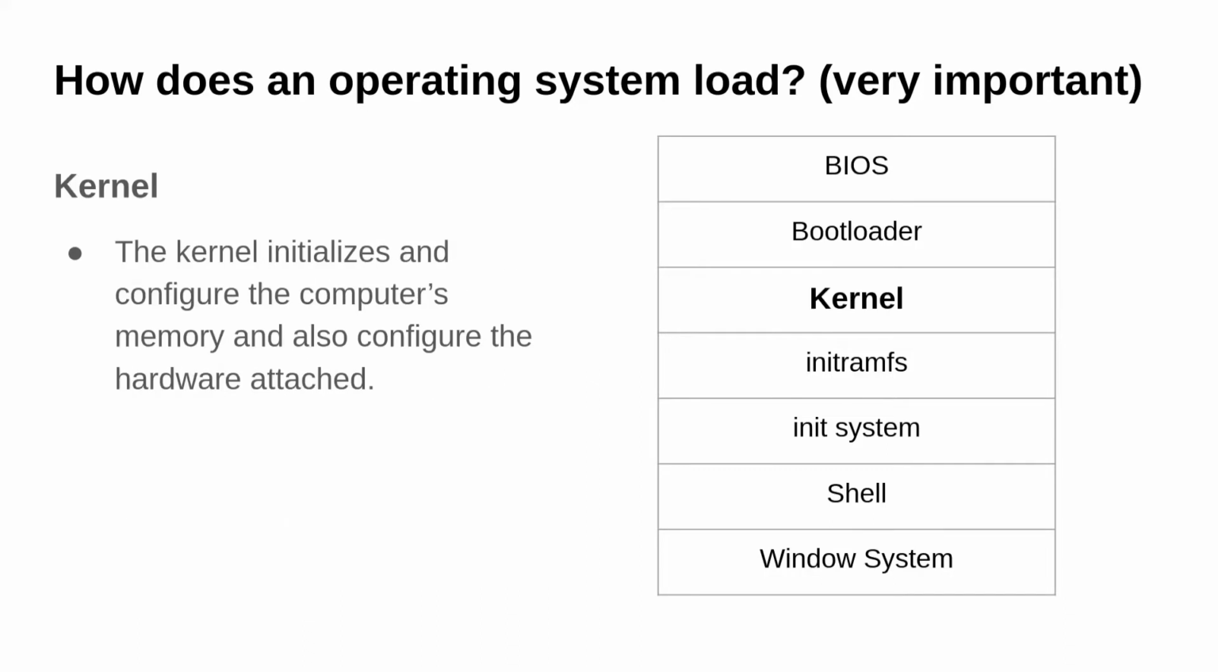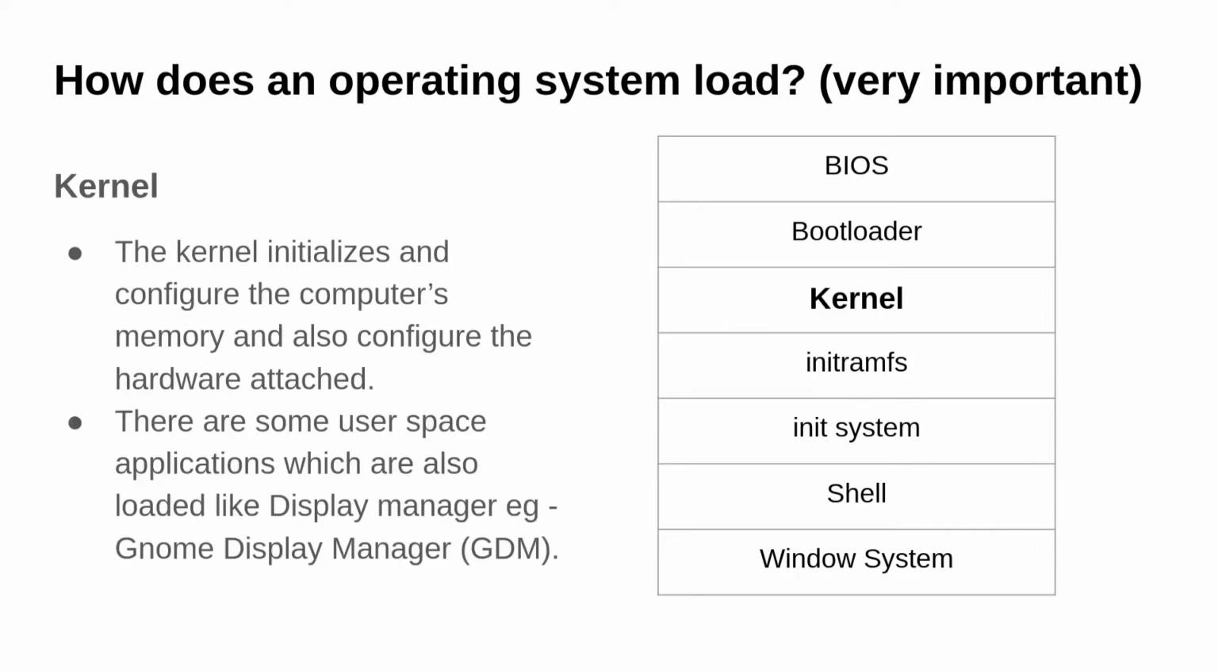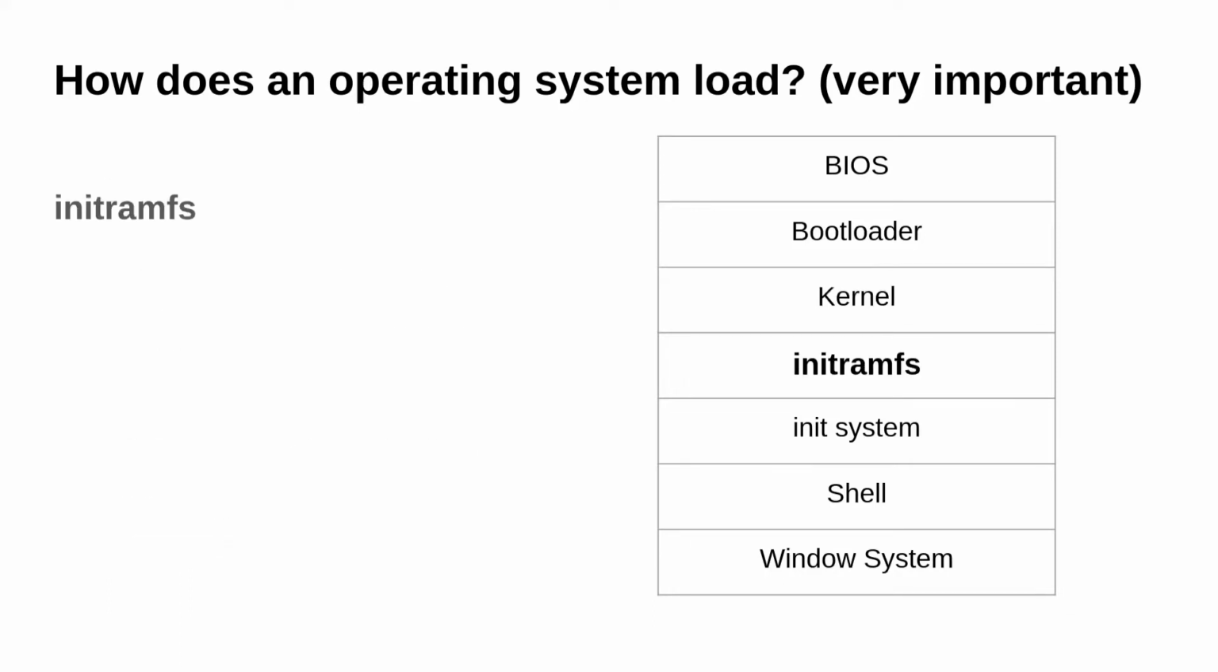So the kernel here initializes and configures the computer's memory, and it also configures the attached hardware. Like we talked about, the kernel has the device drivers. So all those things like your mouse, keyboard, everything is identified using those device drivers. There are some display managers which are loaded by the kernel, like GDM, which is the GNOME display manager.